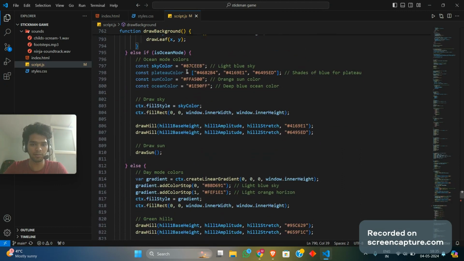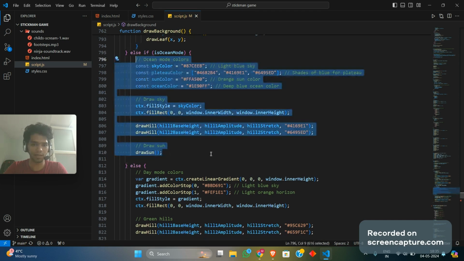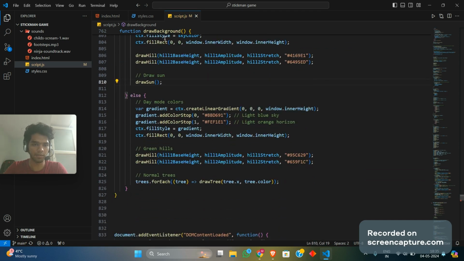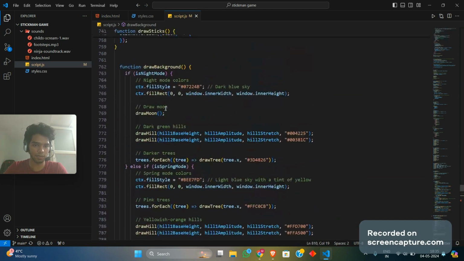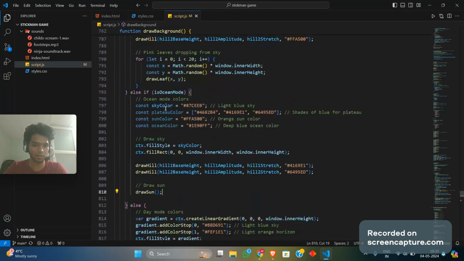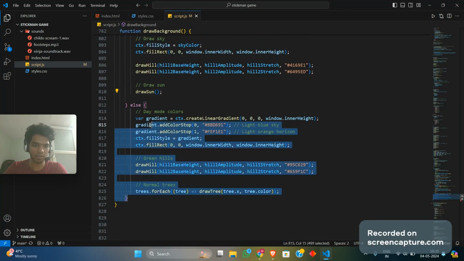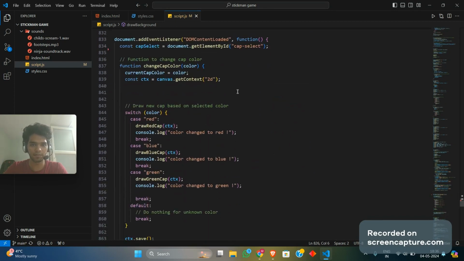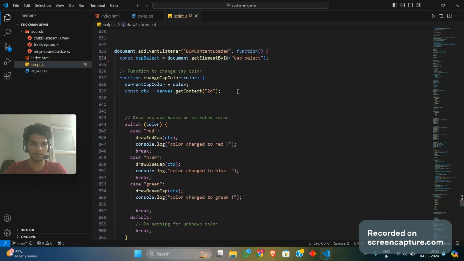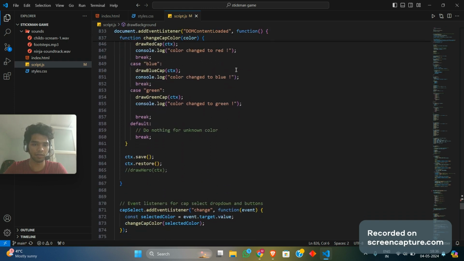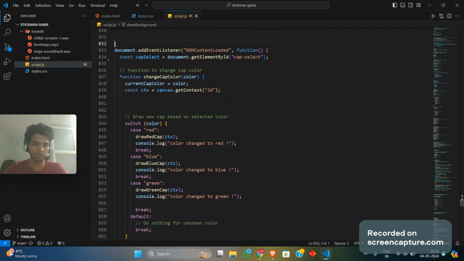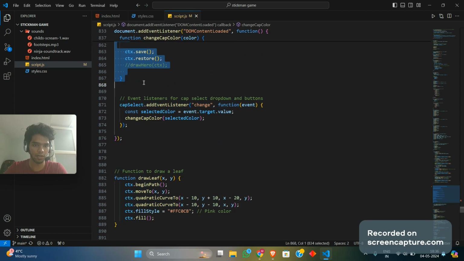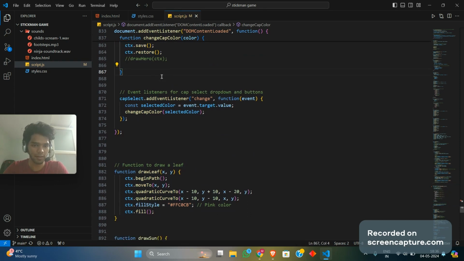Now the ocean mode similarly has a particular sun and different colors over here. And if it does not go into this if-else statement or the if condition, it just means that you're inside your default day mode colors. Moving further down, you have another selection of cap color, which is used in our above statements to select our color from either red, blue, or green.